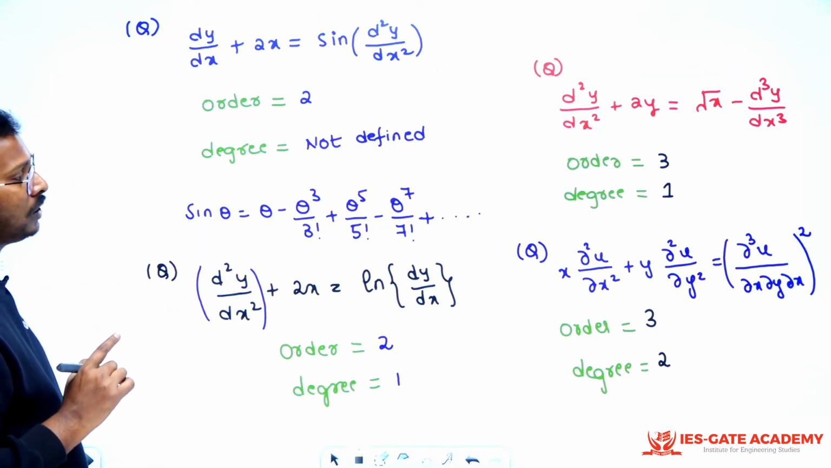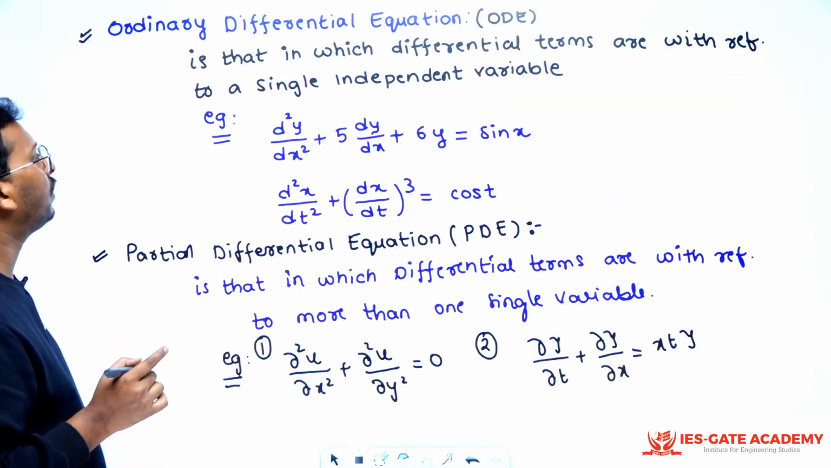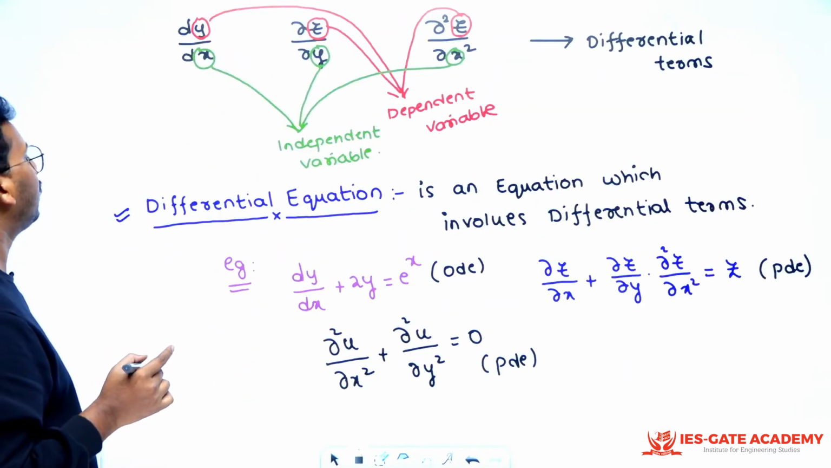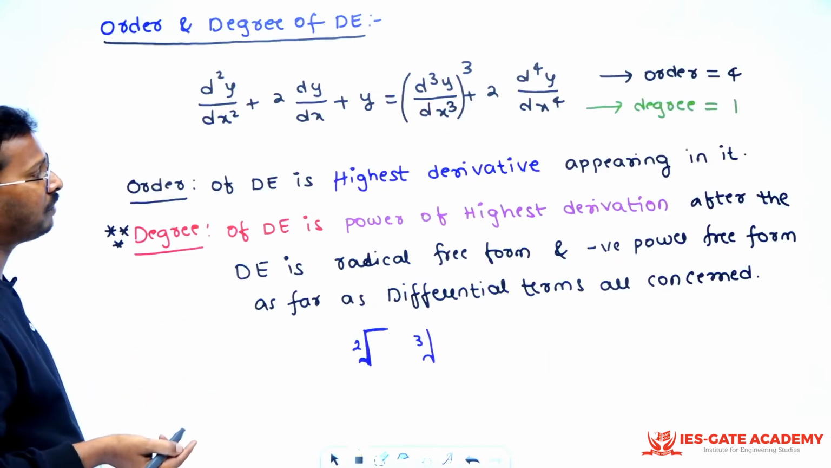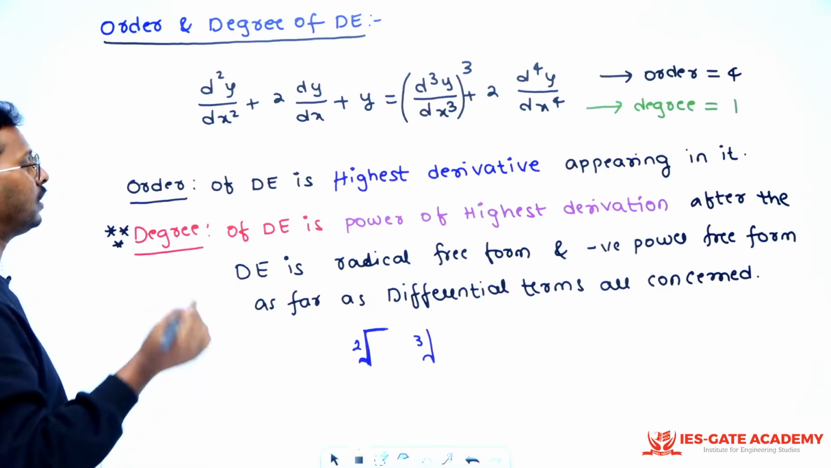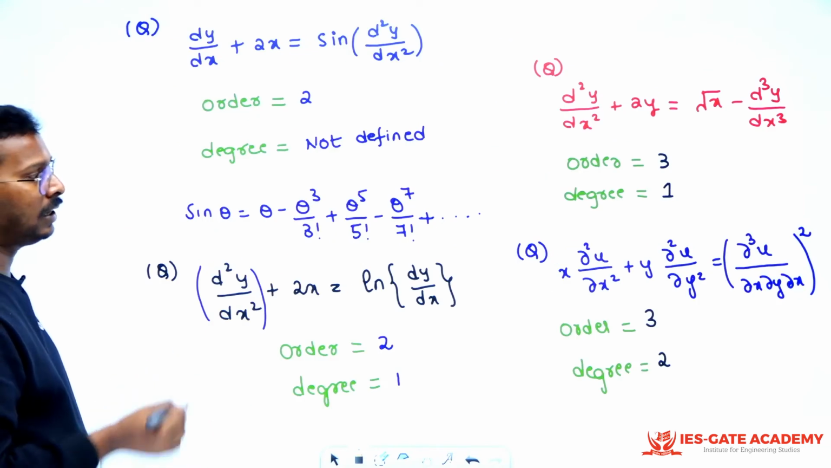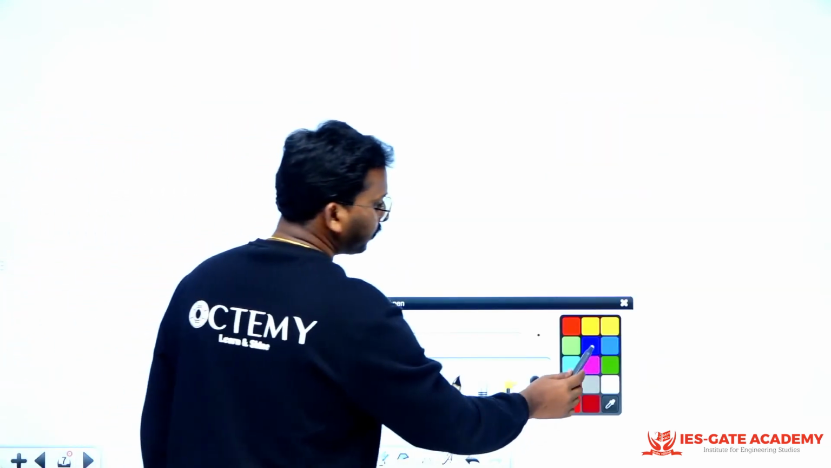Next, let me go to, let me tell you what we have seen so far. We have seen basically what is a differential equation, what is an ordinary differential equation, what is a partial differential equation, what is order, what is degree, and certain basic examples on them, right? Now let us write some notable points.